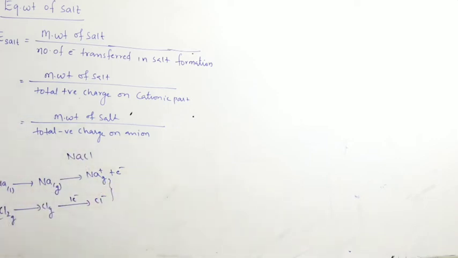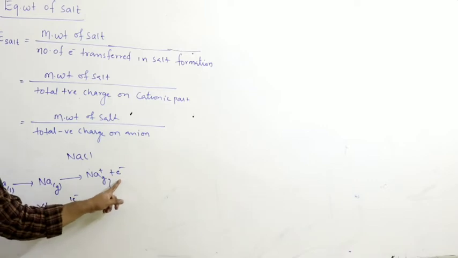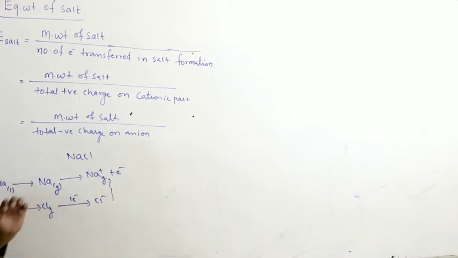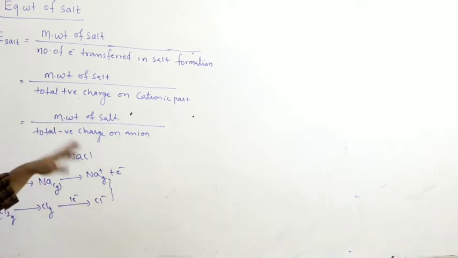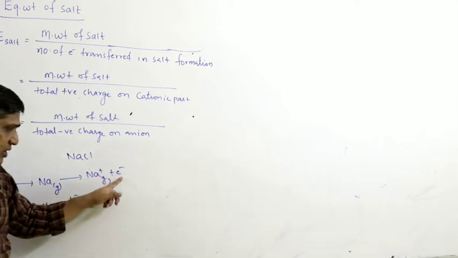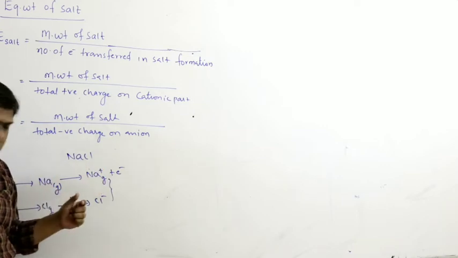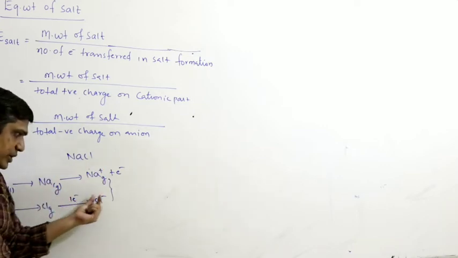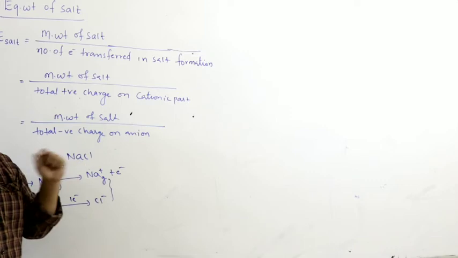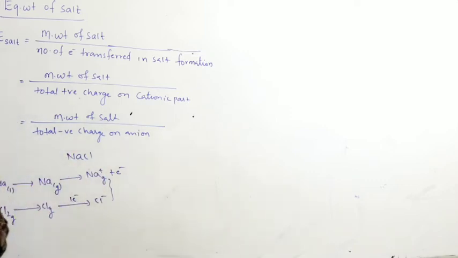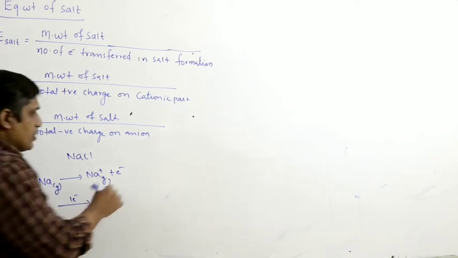That means 1 electron is lost by sodium, 1 electron is gained by chlorine atom. So there is a transfer of 1 electron from sodium to chlorine in the formation of NaCl. Because of loss of this 1 electron, sodium gains 1 unit positive charge. Because of gain of 1 electron, chlorine gains 1 unit negative charge. So remember, total positive charge is equal to total negative charge. Let us take one more example.